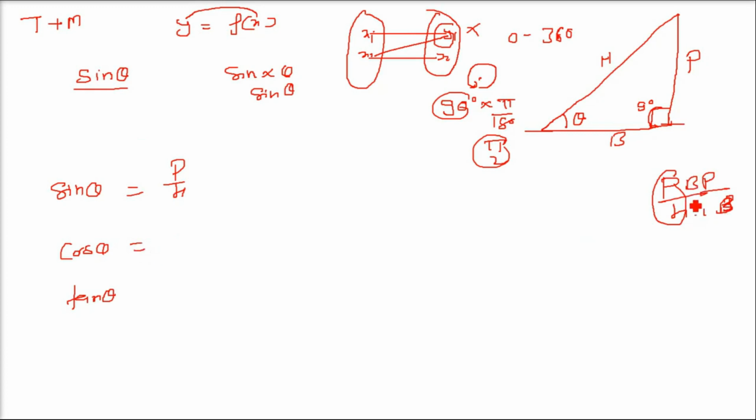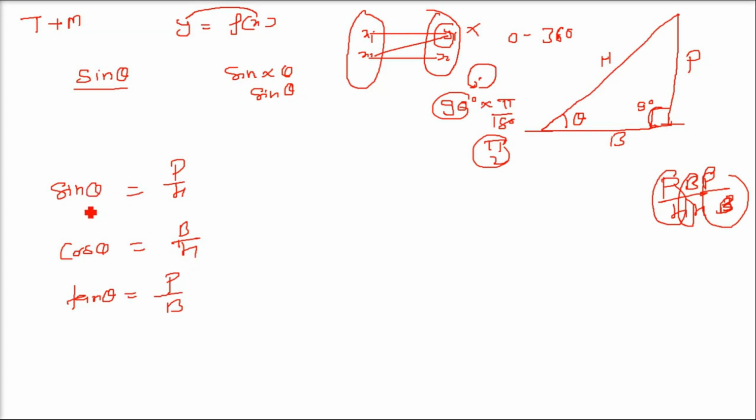Cos theta is base upon hypotenuse. And these are the measures, the lengths of these sides. Tan theta is the length of the perpendicular by the length of the base, that is P by B.